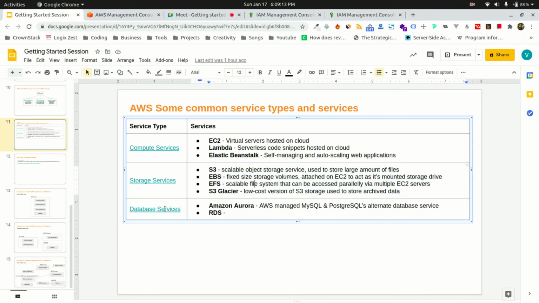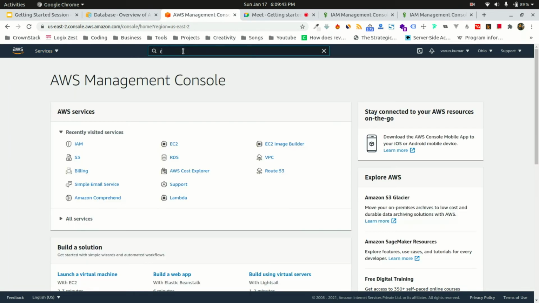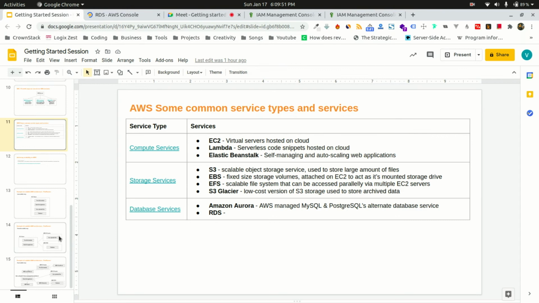Then for database, we have Amazon Aurora. AWS has customized their own RDBMS, the relational database. It is just like MySQL or PostgreSQL, but it is engineered by Amazon, and they recommend that you use Amazon Aurora. Then RDS is another service that they have. If you have a database, you can deploy it on Amazon RDS and they will take care of it. I'll go into details of all this in the next sessions, but I just wanted to highlight this, right?